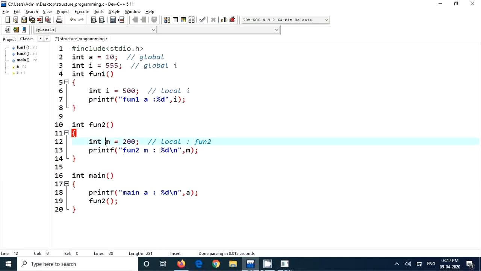So the lifetime of local variables is till the function is alive. That means from when the function is called to function end. Global variables will be alive from program running starting to program ending. So aliveness, lifetime, refers to allocation of memory and deallocation of memory. So from the time it's allocated to deallocated, we say it's called the lifetime of a variable.